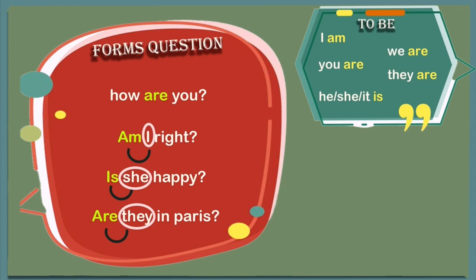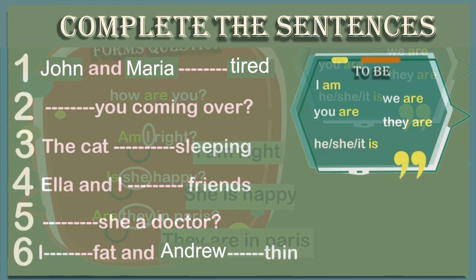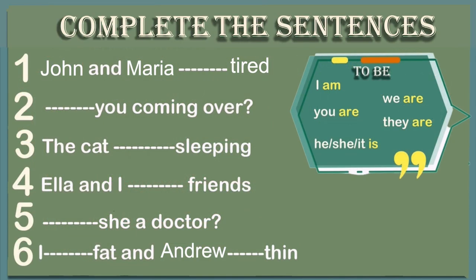Notice the subject and the verb change order when forming questions. I am right. She is happy. They are in Paris. Complete the following sentences with the correct form of to be, this time without the conjugation chart. Pause here while you work.